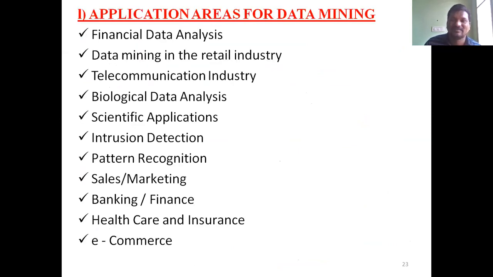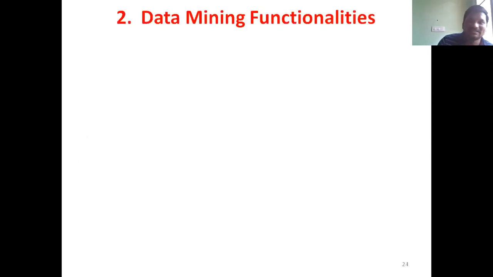What are the application areas for data mining? The application areas are financial data analysis, data mining in the retail industry, the telecommunication industry, and biological data analysis also. You will find data mining techniques used in pattern recognition, the banking and finance sector, healthcare, and the e-commerce sector. This is something about data mining.